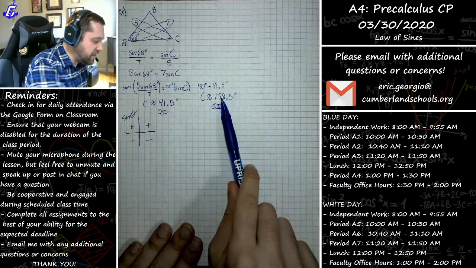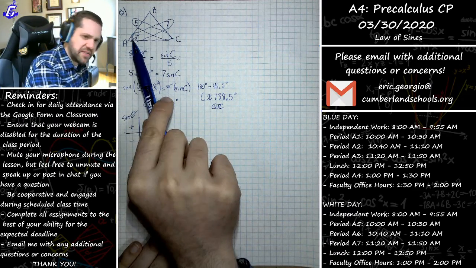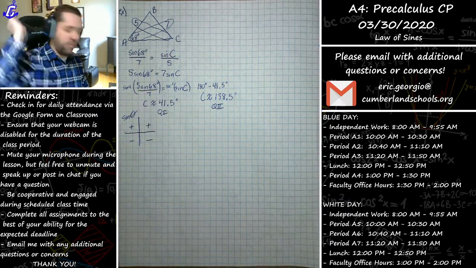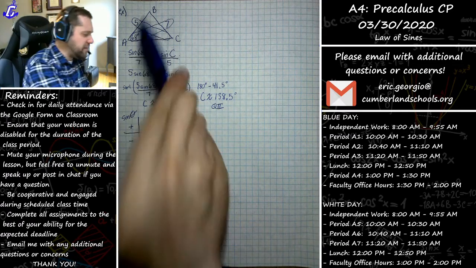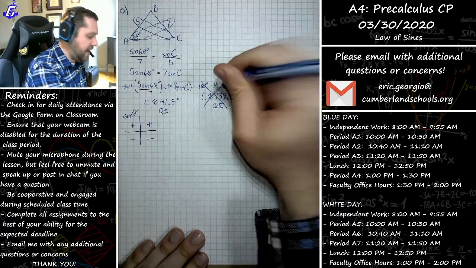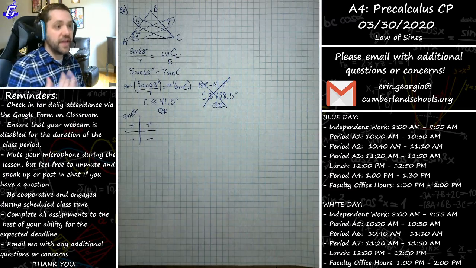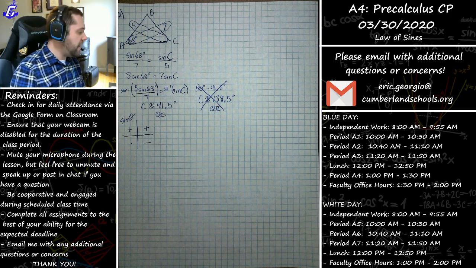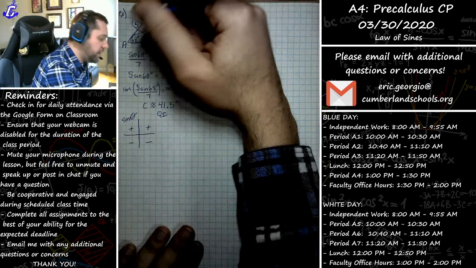How could it make sense to say 138.5 plus 68 is already well beyond my 180, plus an additional angle? So that answer in this context does not make sense. So there really is only one possibility, and that one possibility is the 41.5.